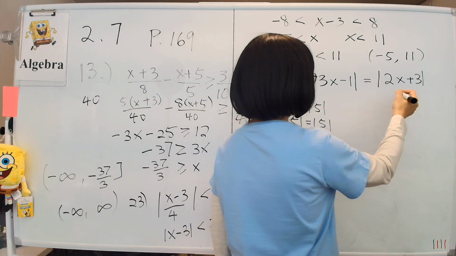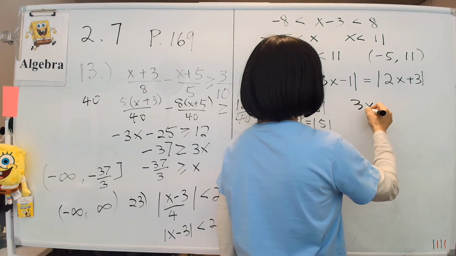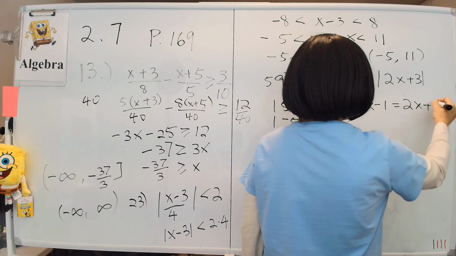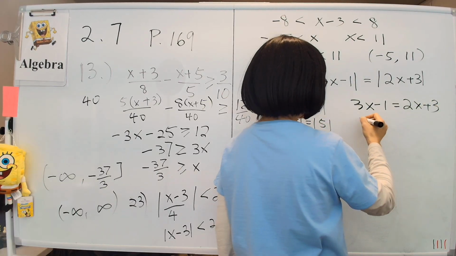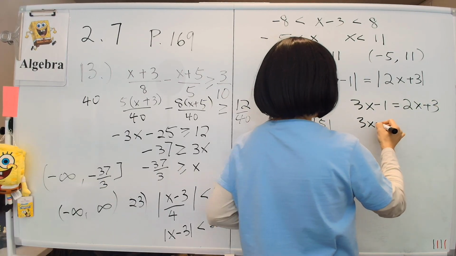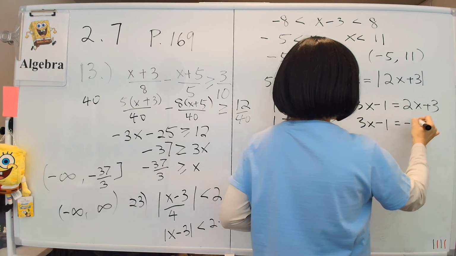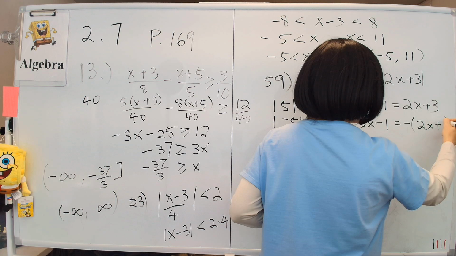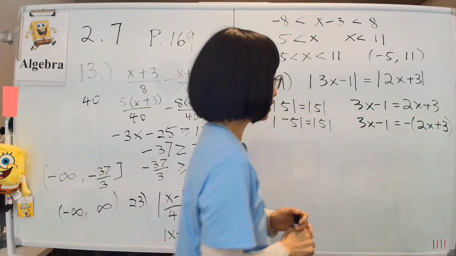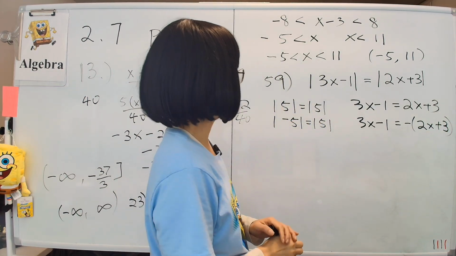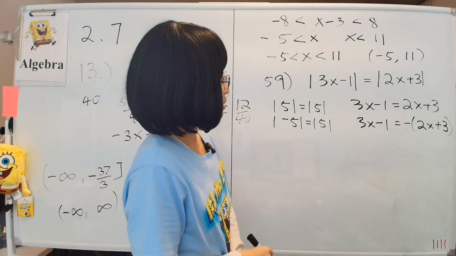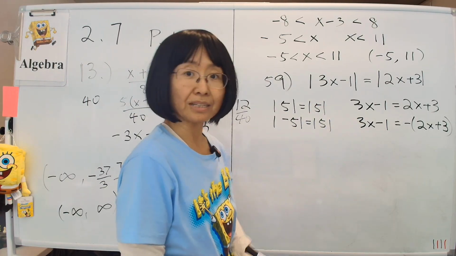Either this thing equals that, the first most obvious possibility, 2x + 3, or it can equal the negative of that thing: 3x − 1 equals the negative of the entire 2x + 3. Those are the two possibilities, and it will give us two solutions to the problem. And so we just solve these two fairly easy equations, and that should give us the answer.